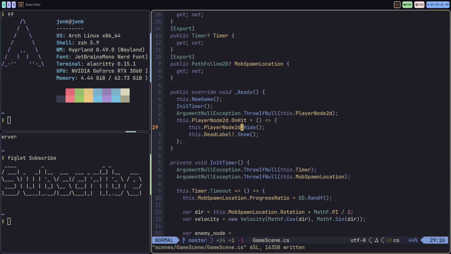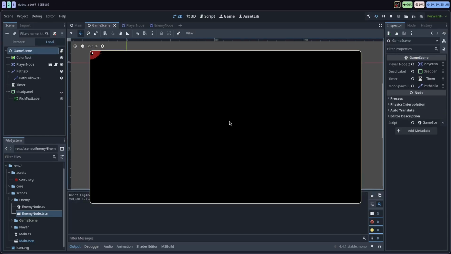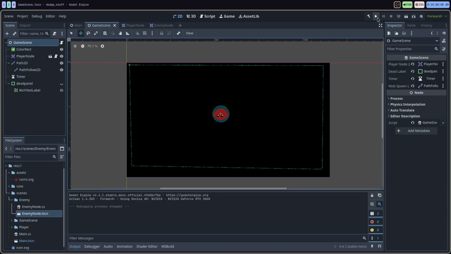Okay, so when the player gets hit, it's gonna hide the player and it's gonna show the dead label. Let's just see what happens. Let's start this up. All right, new game. I should really start in the middle of the screen, but let's see if I get hit. Oh, you are dead. Okay, so that appears to be working correctly. All right, let's restart that again.